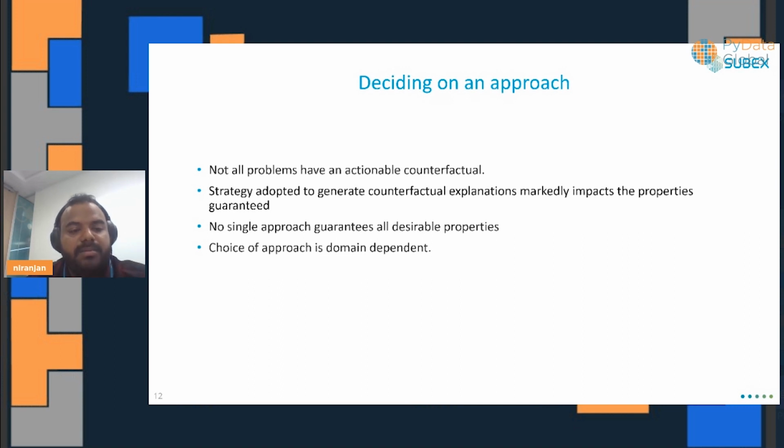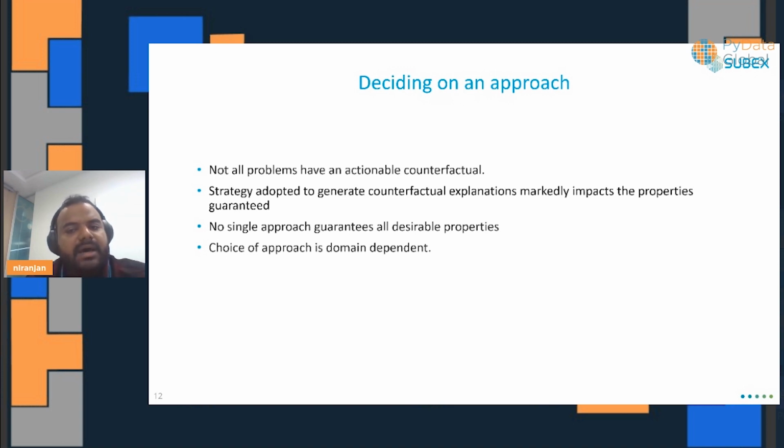The outcomes to a problem may not be actionable. In that case, actionability itself can't be guaranteed by any algorithm. And the strategy adopted to generate these counterfactual explanations definitely has an impact on the properties desired. So the choice of approach is domain dependent, or problem specific.